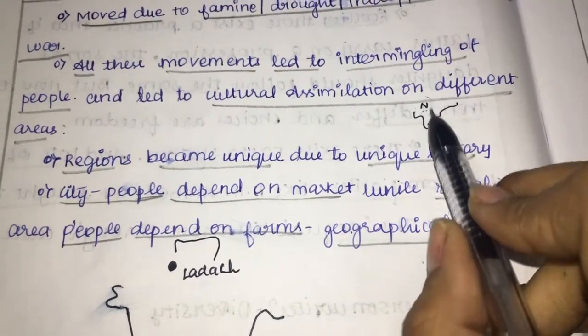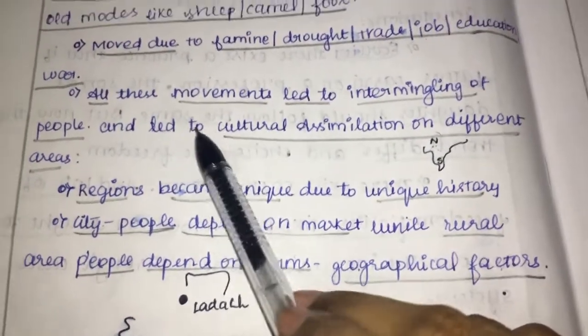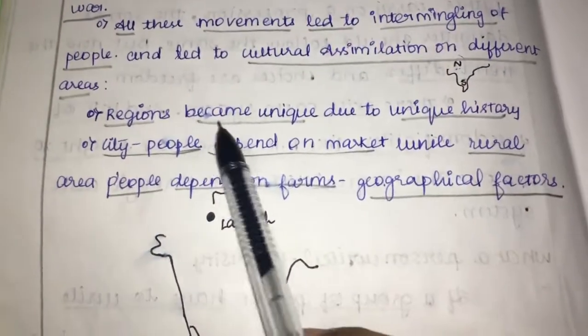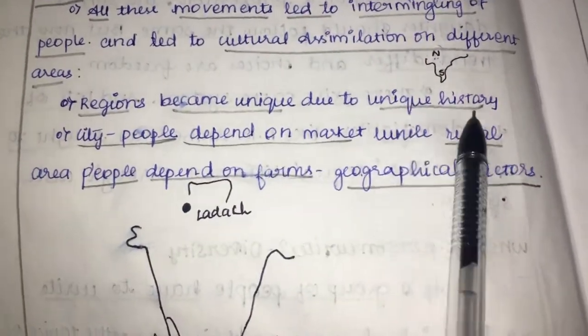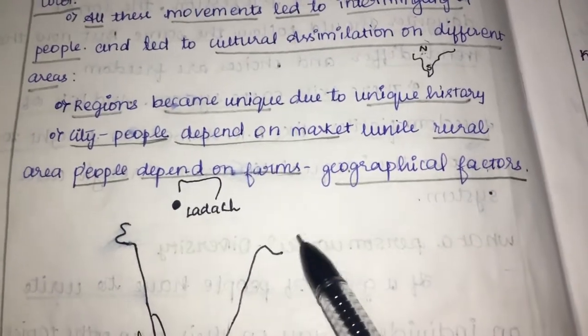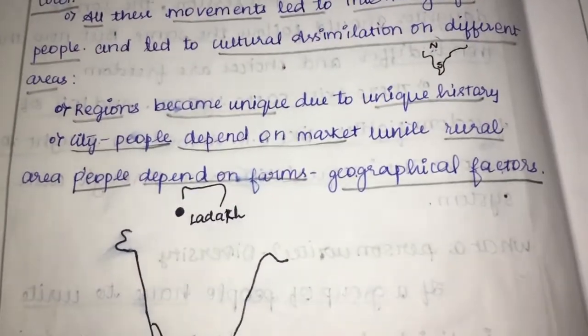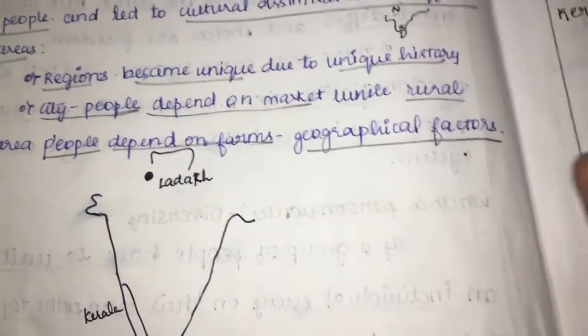So both get intermingled. This is why cultural assimilation takes place. Regions became unique due to unique history. Various regions became unique, and they have various unique histories.